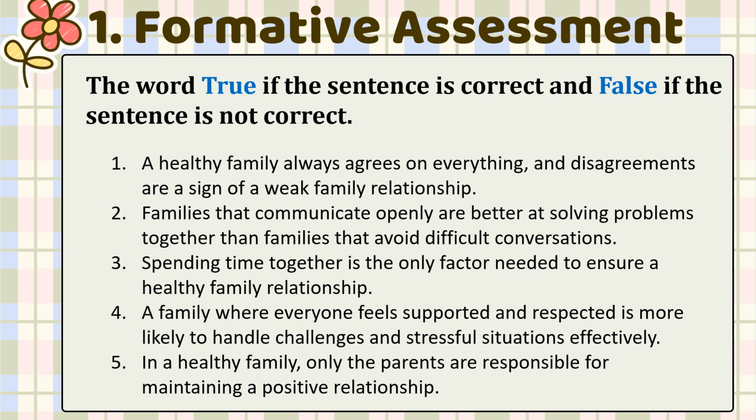Now, let us analyze the following statements. Write the word true if the sentence is correct and false if the sentence is not correct. Write your answer in your notebook. Number 1. A healthy family always agrees on everything, and disagreements are a sign of a weak family relationship. Second, families that communicate openly are better at solving problems together than families that avoid difficult conversations.